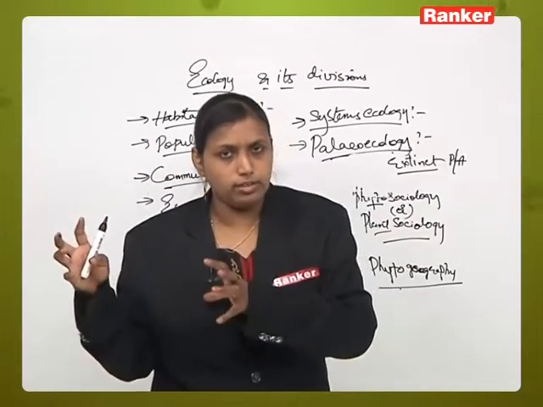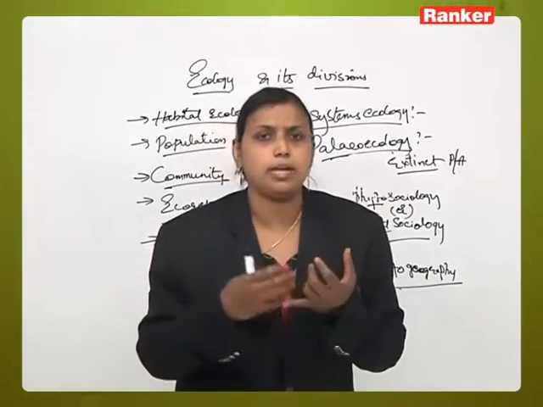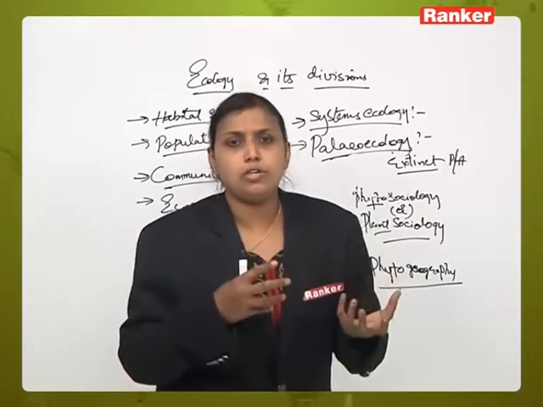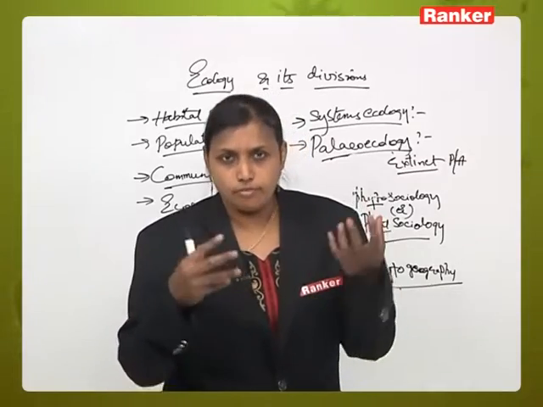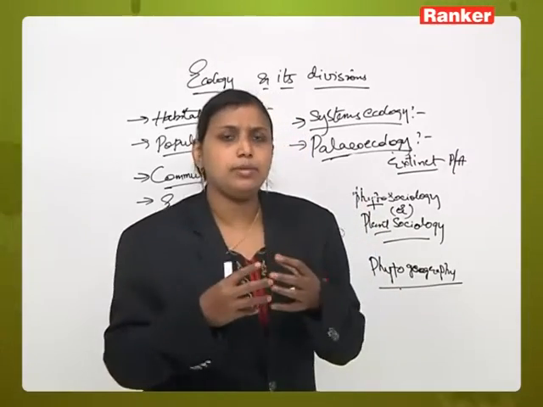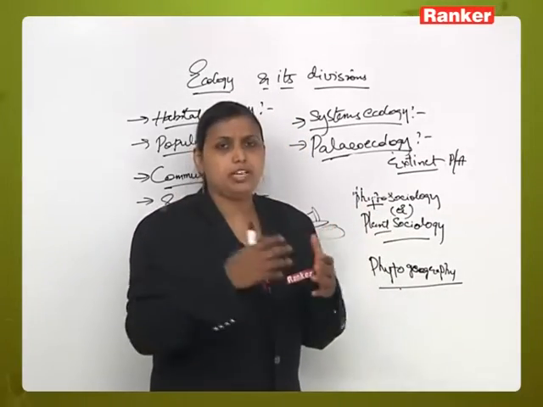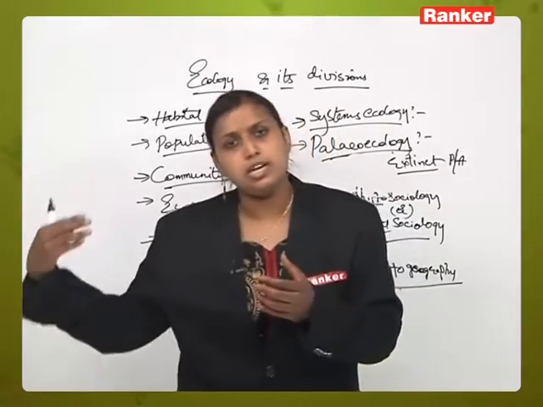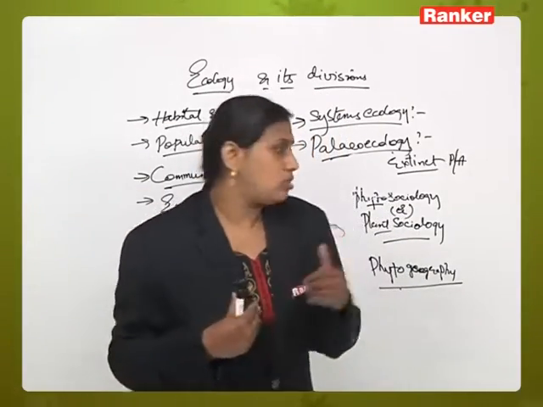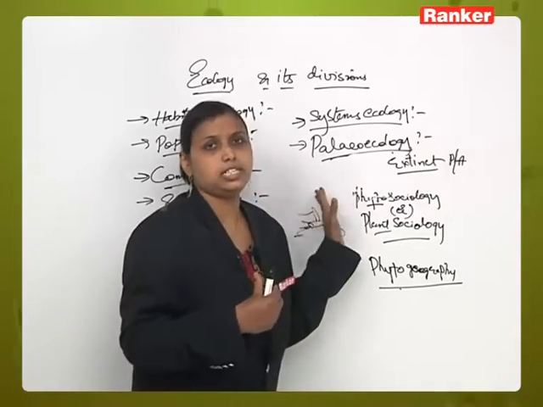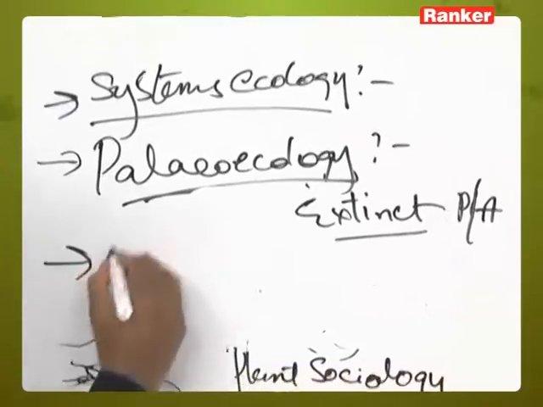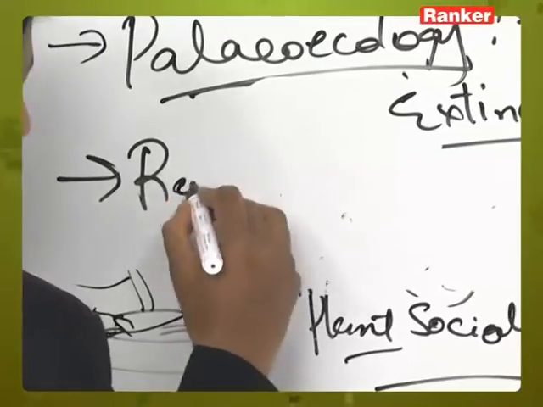If some vegetation existed, what type, what was the productivity of energy, what was the growth of the plant, what was the size of the leaf, the flowering. All that will be studied about that particular area in relation to the plants which existed in those time periods. That type of study is called paleoecology. Okay, now the next one is radiation ecology.